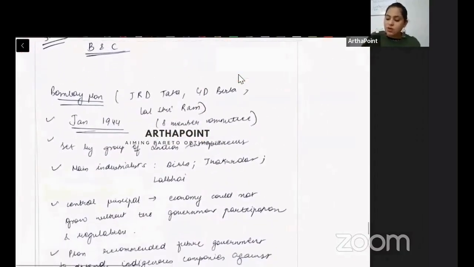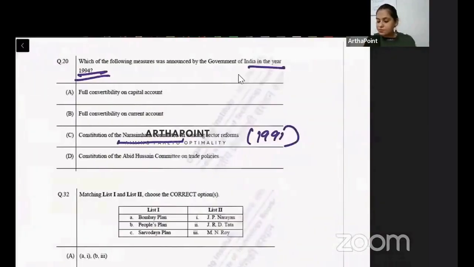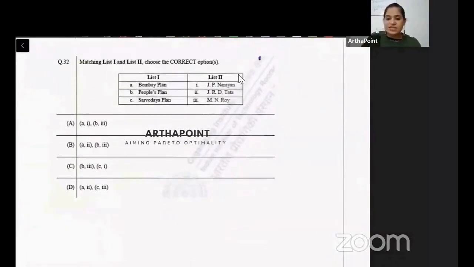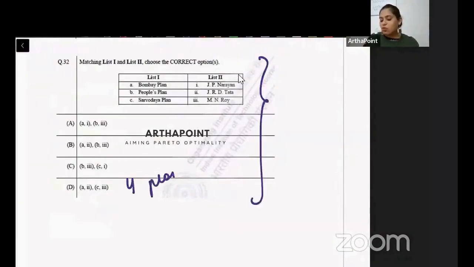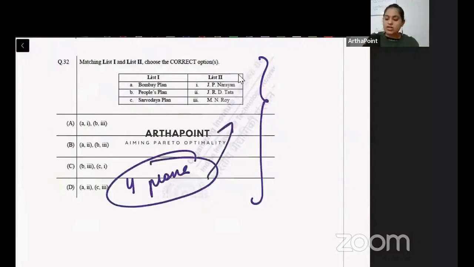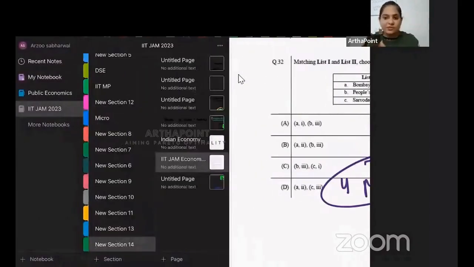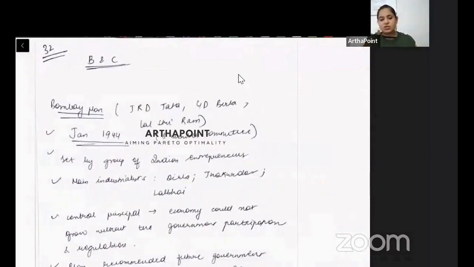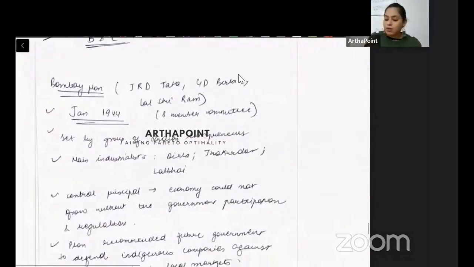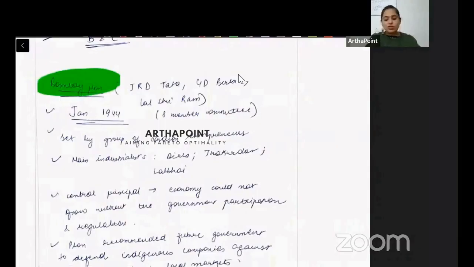Okay, now let's talk about the different plans. So these are the different plans that you have. This is easy to remember. Why? Because mainly there are only 4 plans, out of which 3 were asked. Let's look at the different kind of plans that ever existed. So first is the Bombay plan. And how do I tell my students to remember this? See, Bombay is considered as the financial capital. तो यहाँ पर ज़्यादातर चीजें entrepreneurial ही होंगी. It would be related to industries, right?